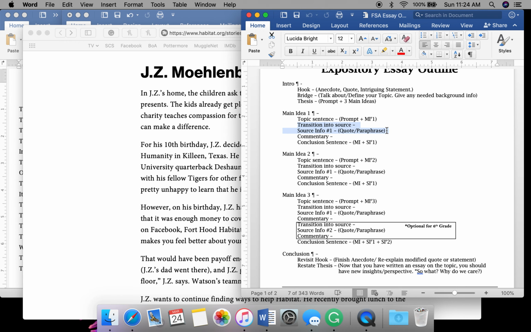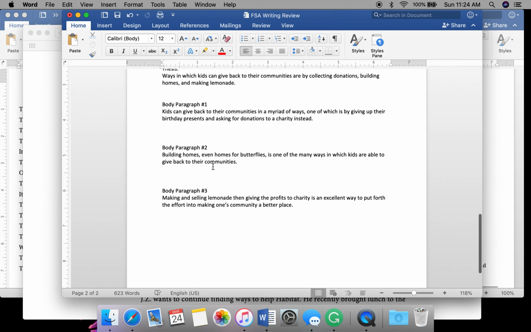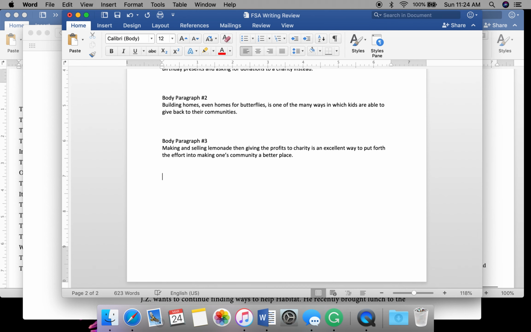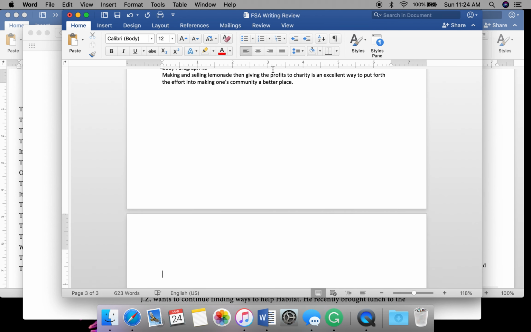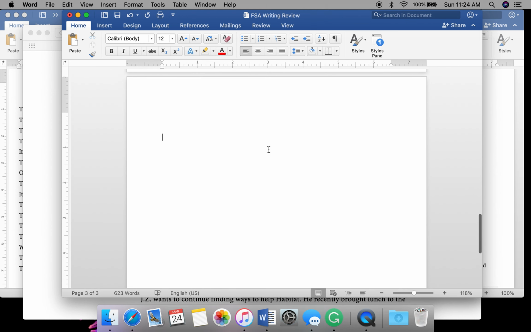The first thing you need to know is the transition into source can come in a variety of formats. So let's go ahead and move down to a clean page and talk about the ways we can do that.